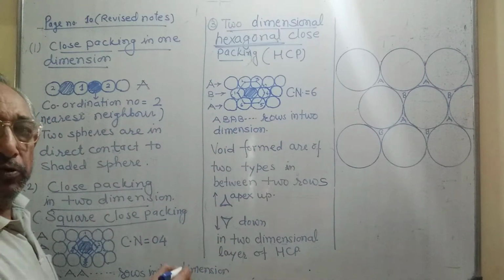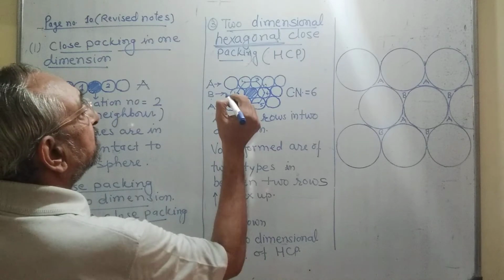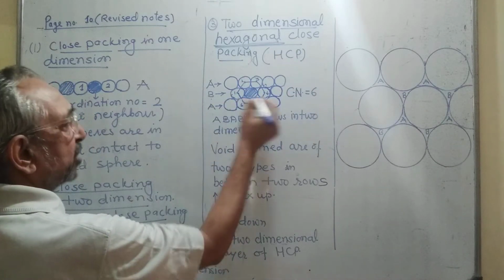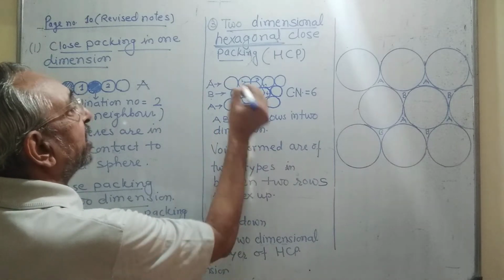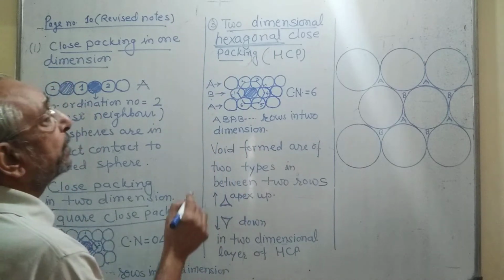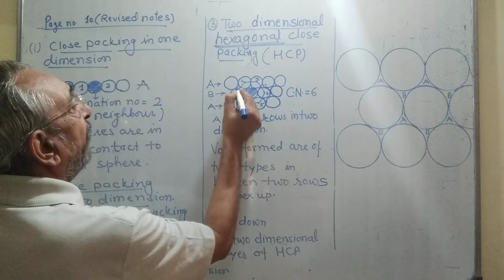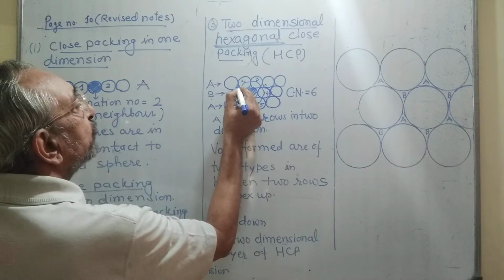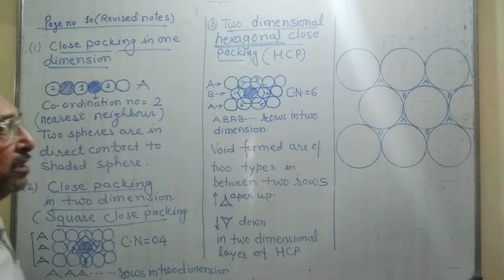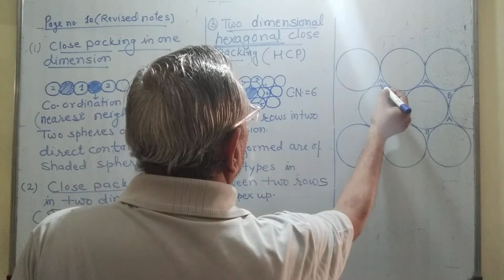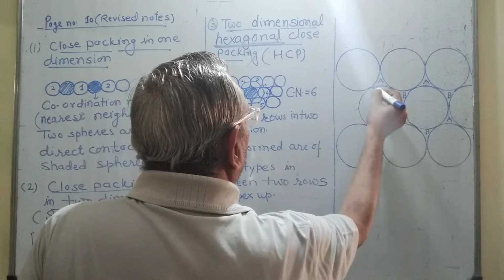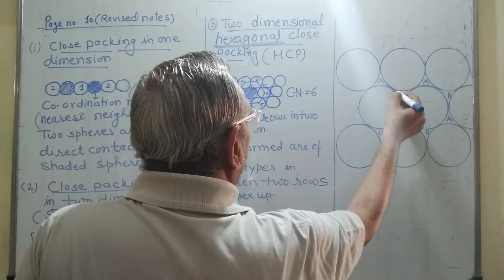So in the second row, we will find that in the first row and in the second row there are still vacant places. This is vacant. These are of 2 types. See here in the bigger diagram, one is pointing upward, the triangular void.